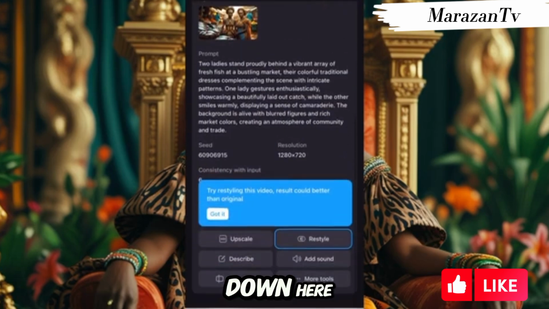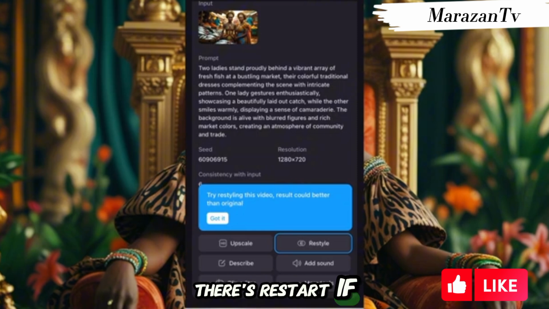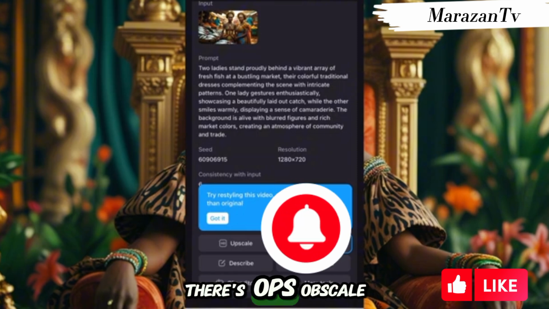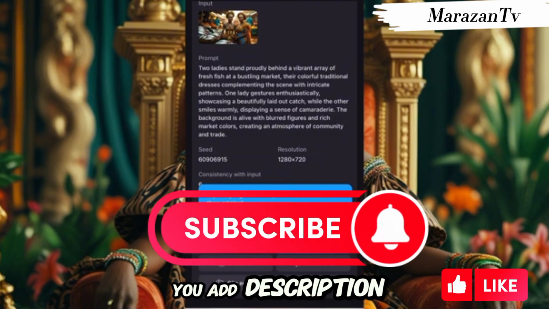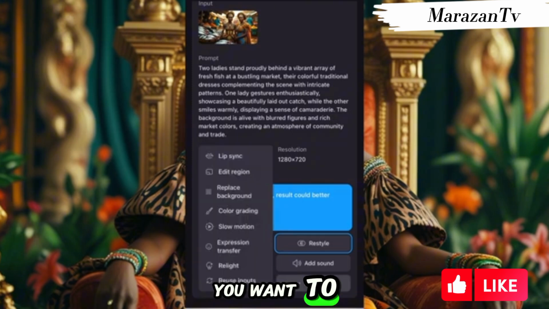Now you come down here under the image that you generated. There's upscale, there's restyle if you want to restyle it. You can add description, add sound, and edit clip, which means if there are some parts inside the clip you want to cut, you can cut.